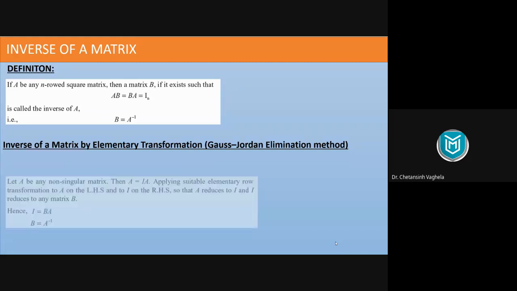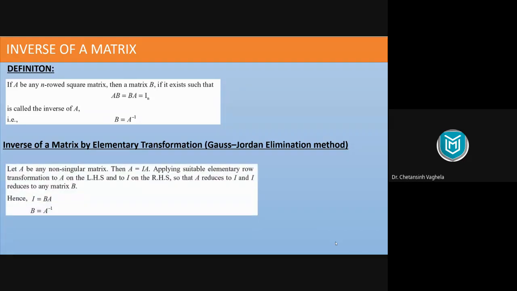And how we can apply Gauss-Jordan method? We need to take A equal to IA, right? Just like when we solved system of linear equations in Gauss-Jordan, we were taking augmented matrix. So here your augmented matrix will be of this form, and for this left hand side matrix we'll apply the row operations, and the same operation will apply to this I also.